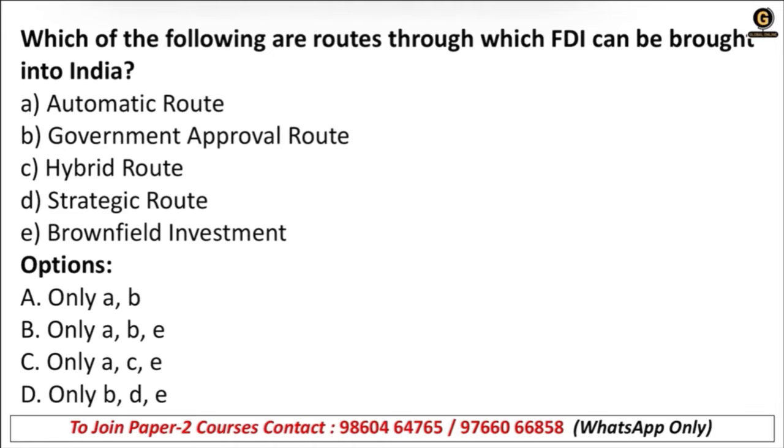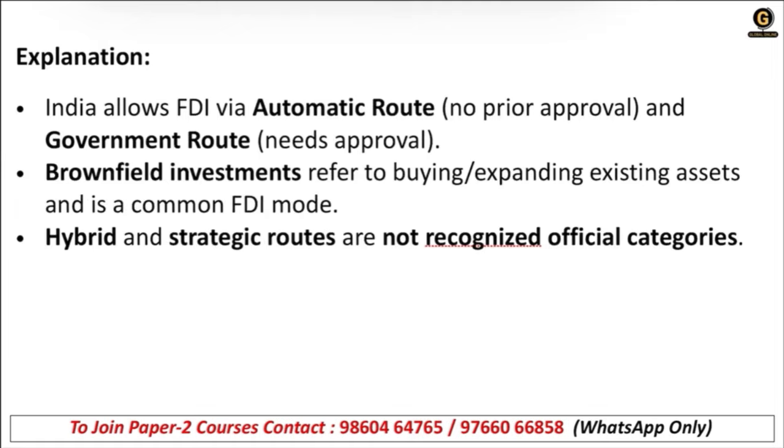Next, which of the following are routes through which FDI can be brought into India? Automatic route, government approval route, hybrid route, strategic route, or brownfield investment? Correct. Right answer is option B, that is A, B, E. Hybrid route and strategic route are not considered. India allows FDI via the automatic route, with no prior approval, correct?